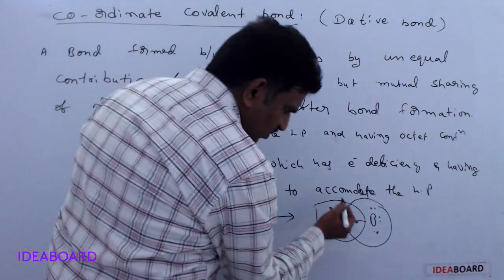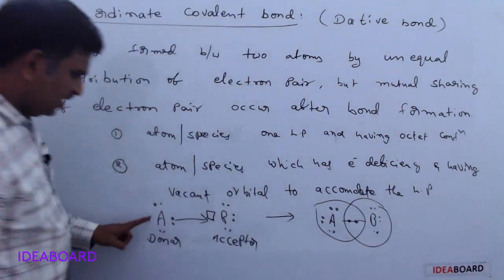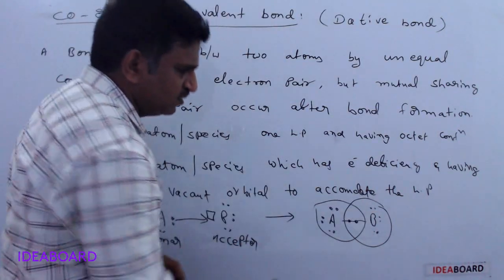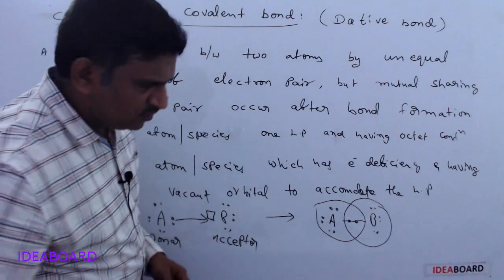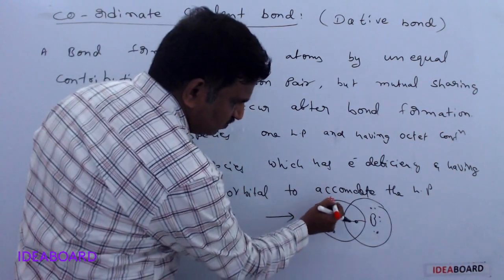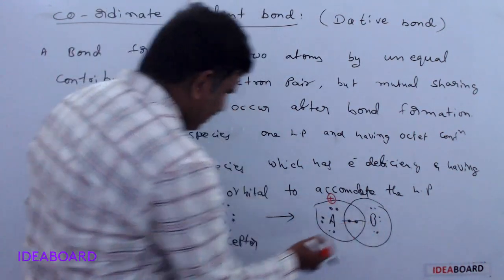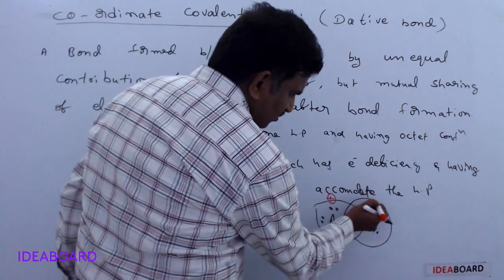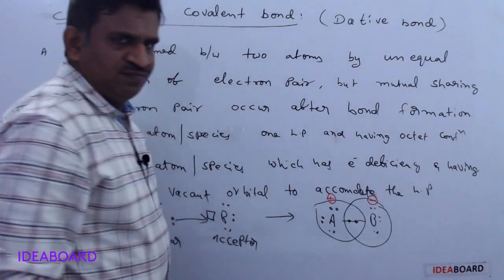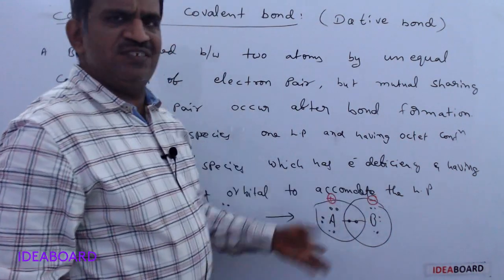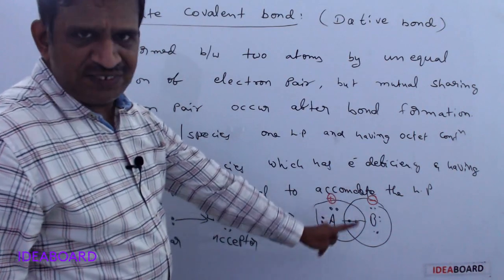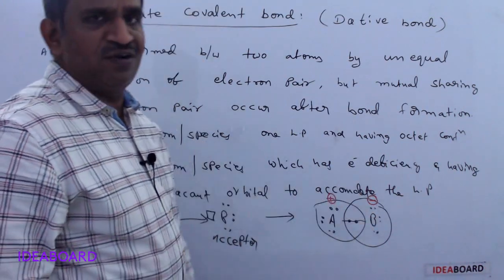Now A actually had 8 electrons and donated a pair for this bonding, so A gets a positive charge. B actually had 6 electrons and took the electron pair, so it gets a negative charge. In total it becomes neutral, plus and minus means neutral, and this is the latest representation of a dative bond.